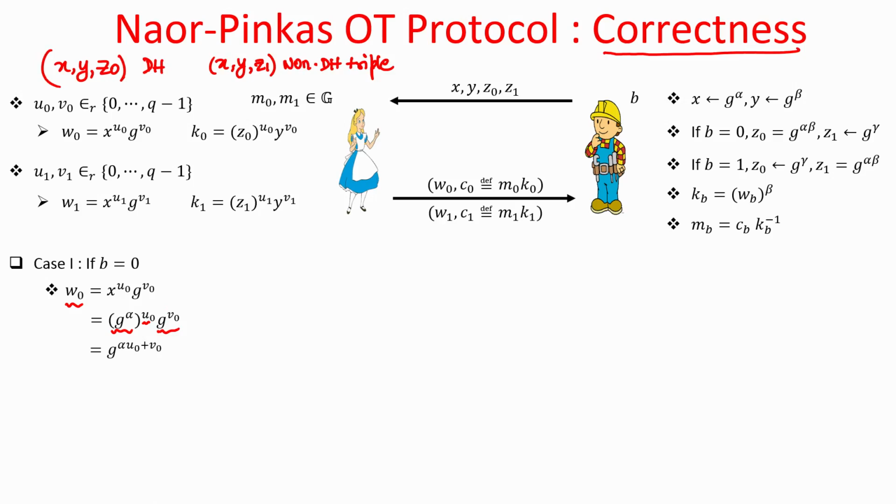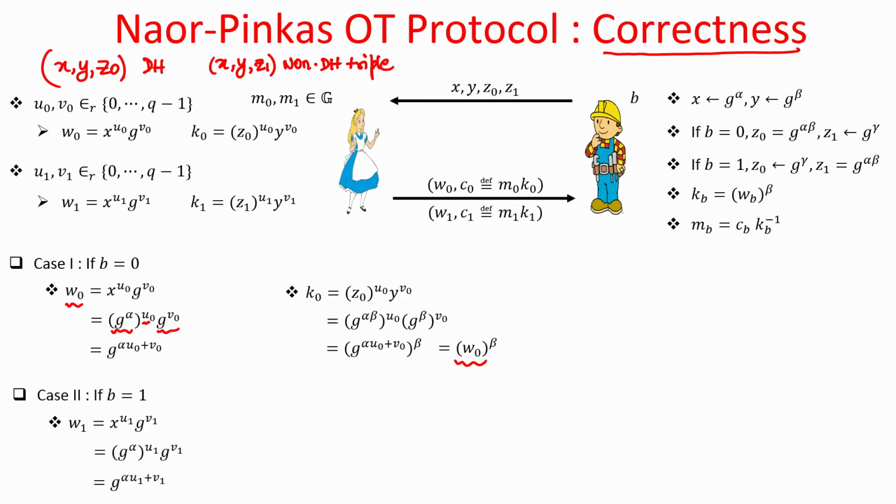And now, if I focus on the k naught portion of the computation, here k naught is z naught. z naught in this case is g to the power alpha times beta, and now if I rearrange the terms, I find out that k naught is nothing but W naught raised to the power beta.